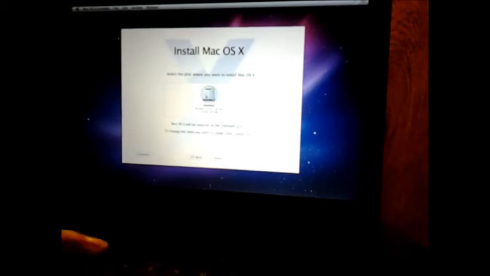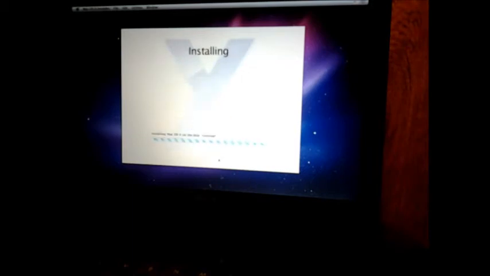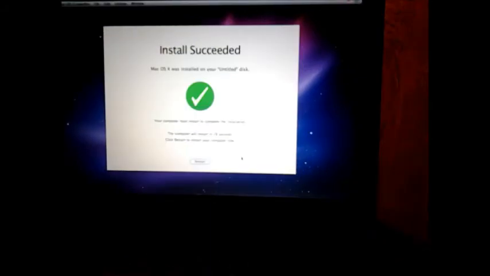Or I have to click on the hard drive I want to install it on. And go to install. And it's successful after you wait the 30 minutes. It automatically will restart like it says it's going to do in about 10 seconds. And after that, I guess it's all brand new. We will see. Because this is my first time installing Mac OS X.